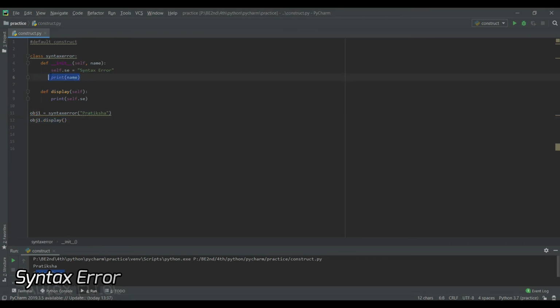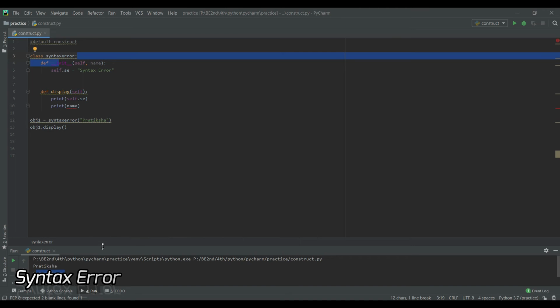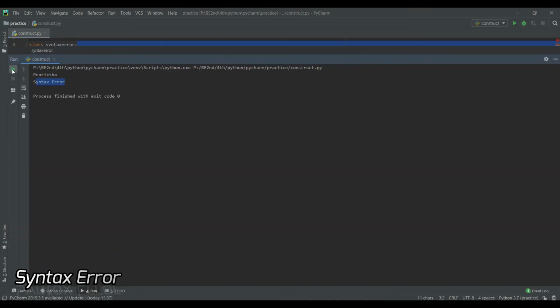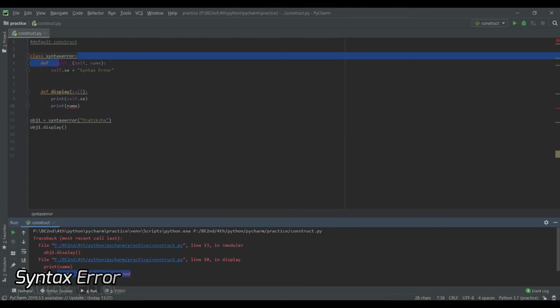Now let me just cut this from here. And yes, one more thing. If I want to access this name parameter here, I can't directly write print name as I wrote in the constructor, that is in init. Let's see if it prints or gives an error. See, it is giving an error. The name is not defined because that is in the constructor and is not yet ready to be used by any other function.